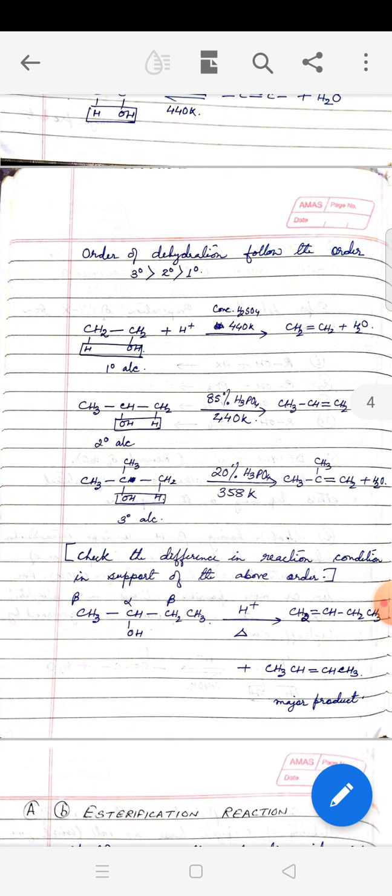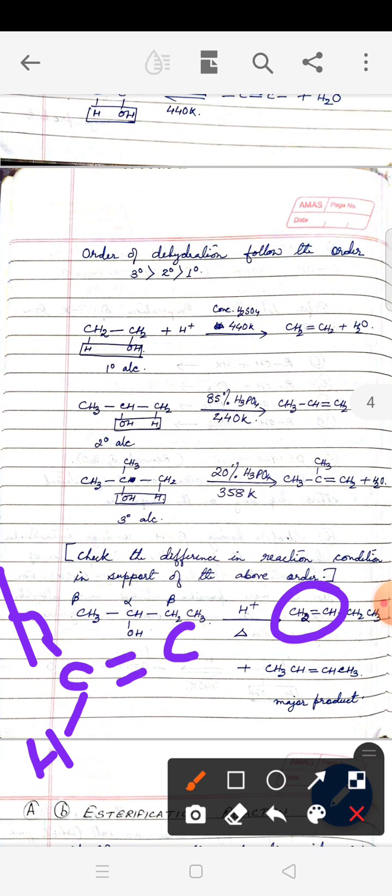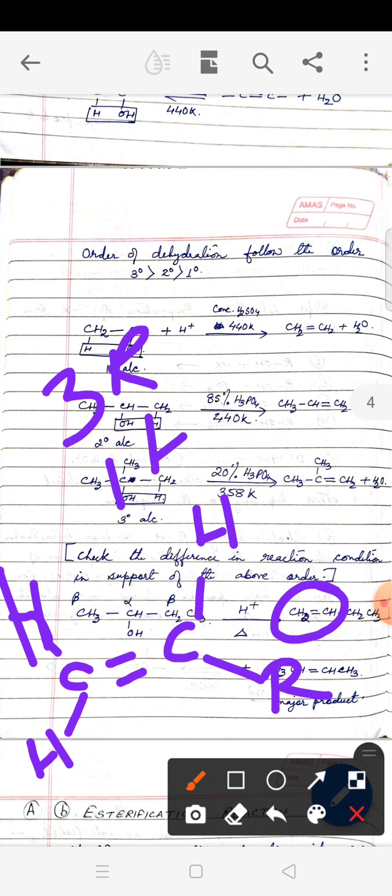If we consider these two carbon only, then I split the structure. You can see this carbon is attached to two hydrogens. Here it is another hydrogen, and here we have the alkyl group I am representing by R. So altogether we have here 3 hydrogen and 1 alkyl group. Remember this number. Let's take the other structure.